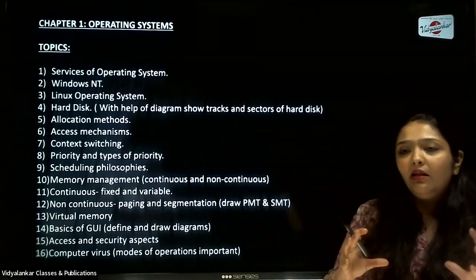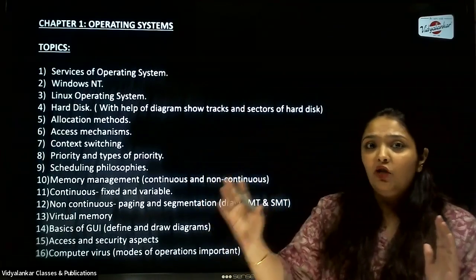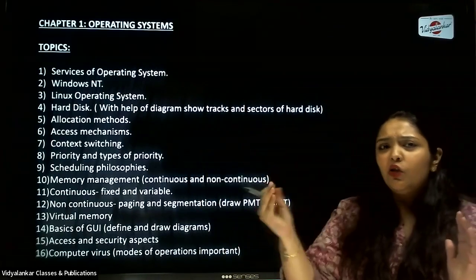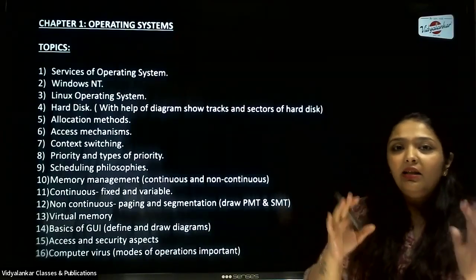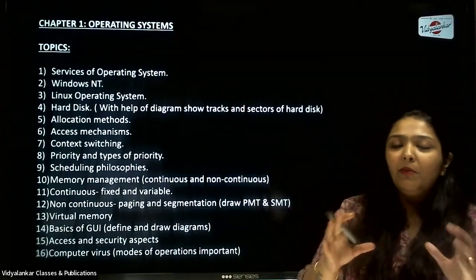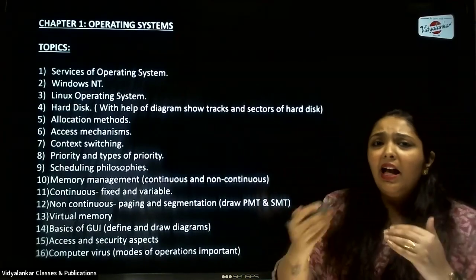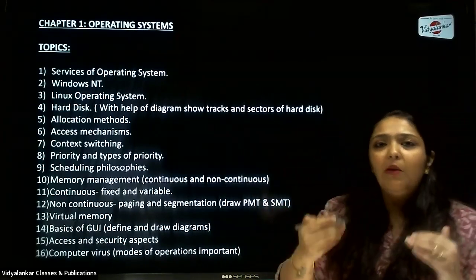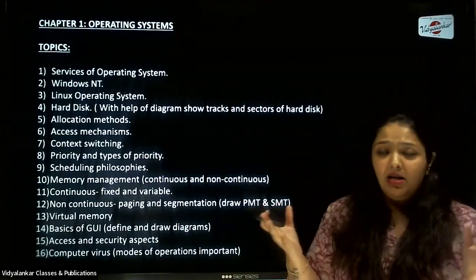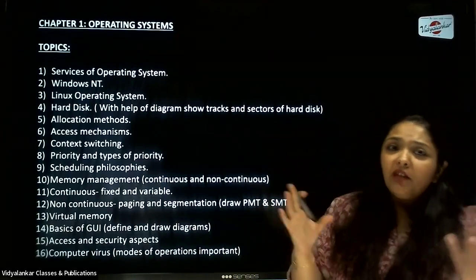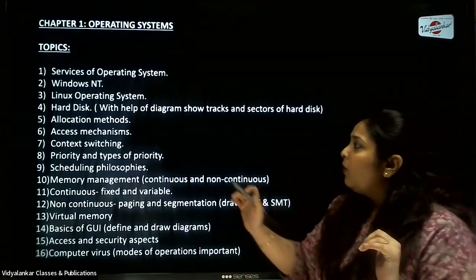Basically you are expected to write completely; you cannot write the answer depending on the weightage. I have seen students who, seeing 3 marks, write a limited answer. Don't do that. You are expected to write everything you know, so that you have the benefit of gaining extra marks. Suppose you are writing limited points about hard disk, as a paper checker I was expecting diagrams, you didn't do that, so I might deduct half a mark, 1 mark. So don't do that. Write everything that is possible for you, because it's a 3 hours exam and only a 50 marks paper. So you have ample time to write every answer sufficiently. Please don't make that mistake. Write everything as per requirement.